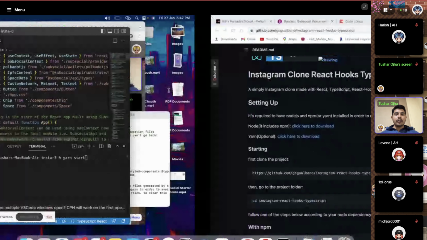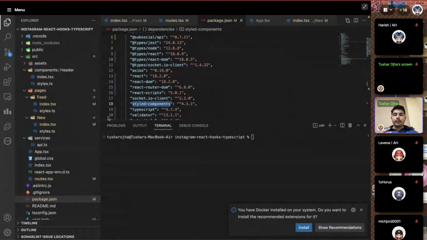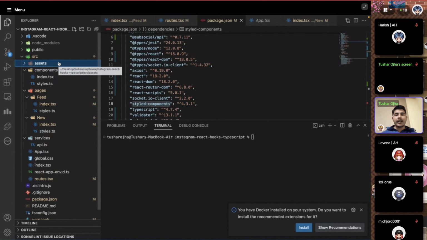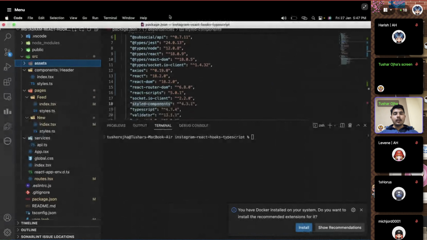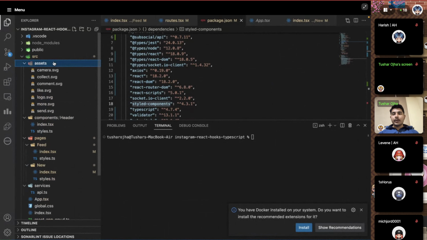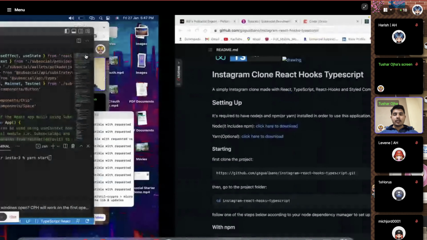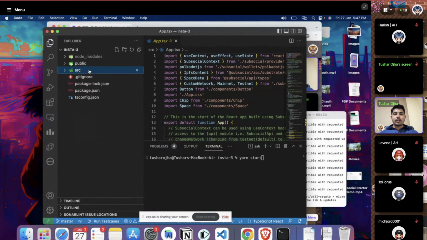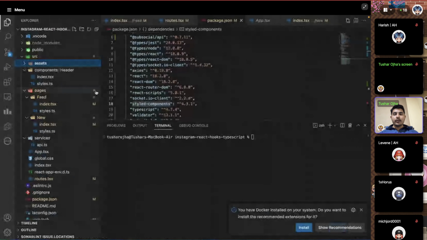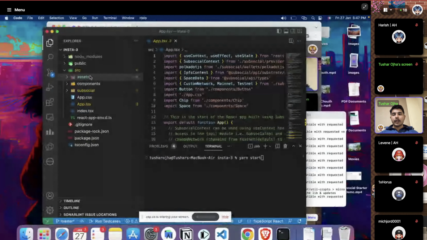And meanwhile, what we can do now is copy a few things like the assets and these things, which are part of the core UI rather than the functionality part which we want to see. So I'm going to copy a couple of assets, the UI elements, into this project so that we can use them. There is a header component which we might need.